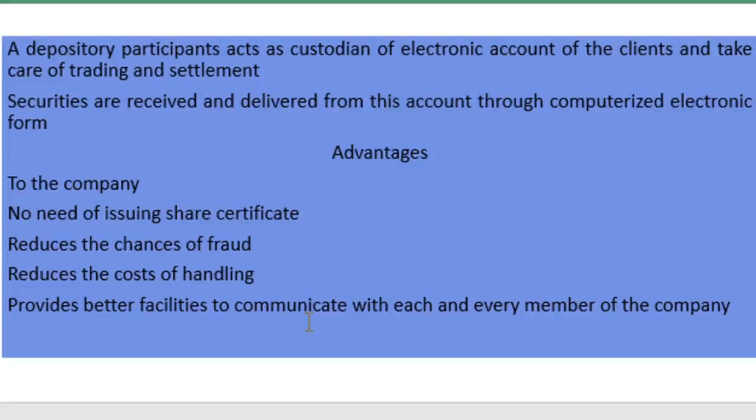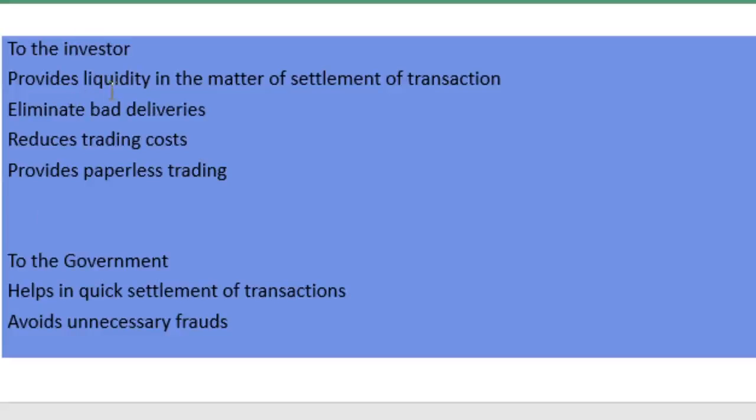Some of the advantages to the company include no need of issuing share certificates, as they can be issued in electronic format. It reduces the chance of fraud, since it is in electronic format, and reduces the cost of handling. It provides better facilities to communicate with the members of the company. These depository services are beneficial to the company, and also to the investors.